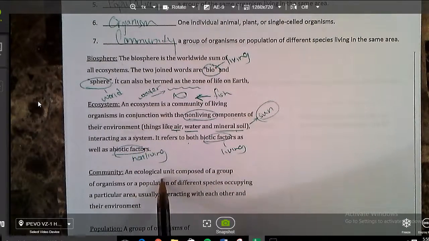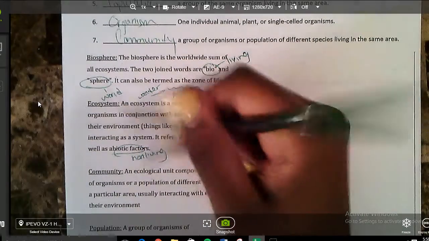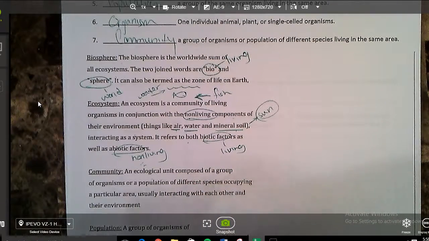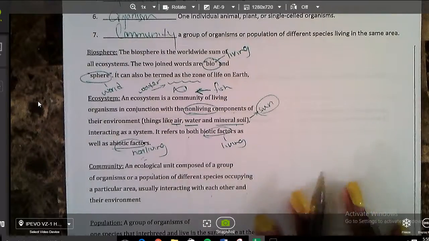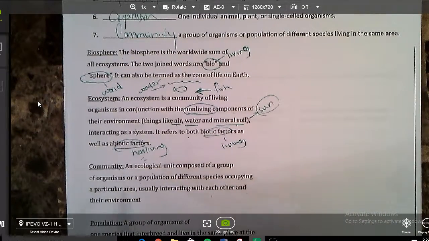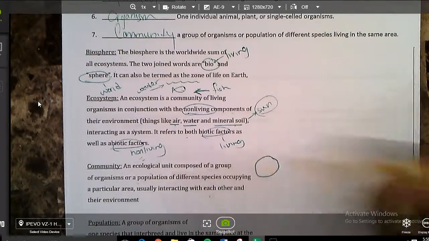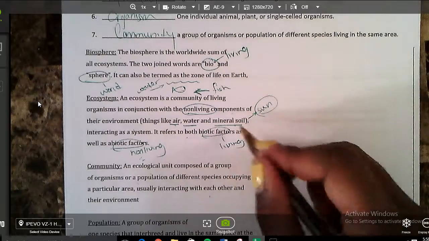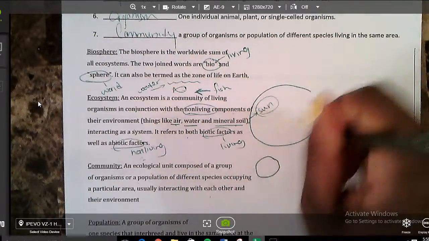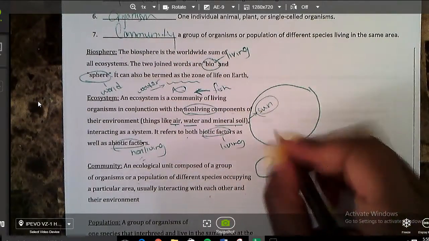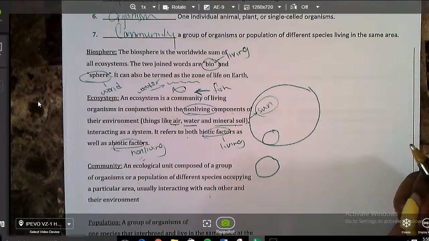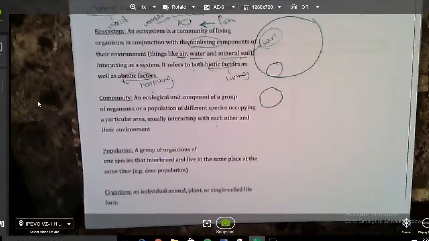Community. An ecological unit, so again, still talking about an ecosystem, composed of a group of organisms or a population of different species occupying a particular area, usually interacting with each other and their environment. So when we think about a community, we think about Lion King. We have all of these different animals and they're living in one particular area. An ecosystem is really going to be a large or widespread area, whereas a community is just going to be part of an ecosystem. Let's move down.